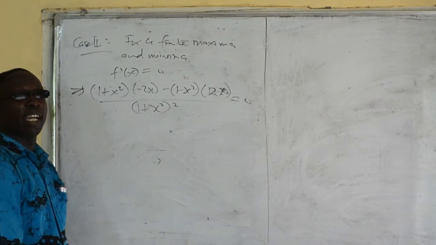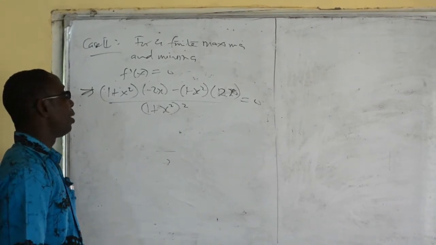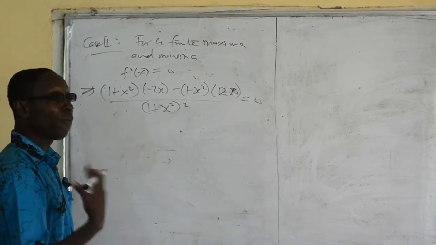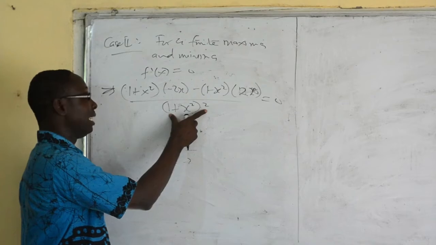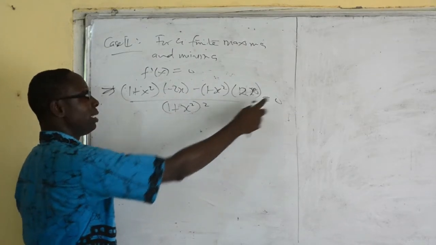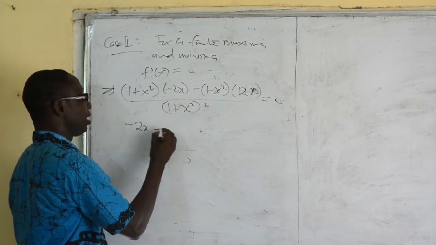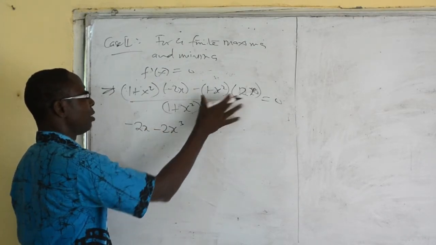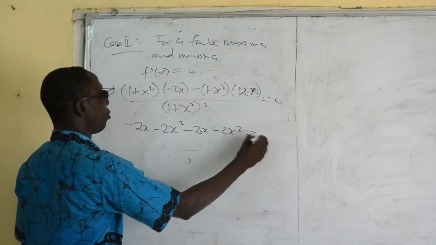We make x the subject. Or we find x, we solve it and find it. So I multiply through by the denominator. When I multiply through by the denominator, it goes here to become 0. Then the top one becomes minus 2x cubed. We expand this one, minus 2x plus 2x cubed is equal to 0.